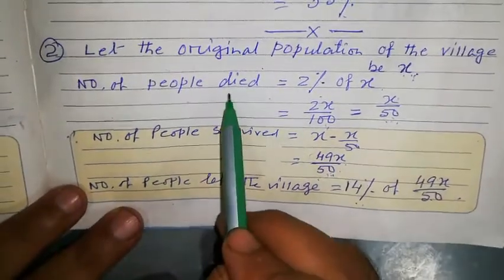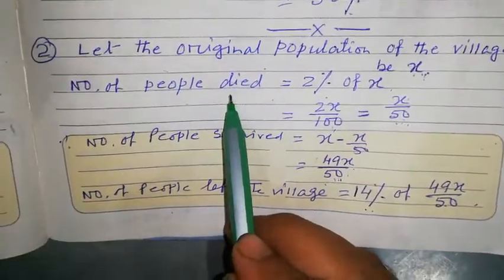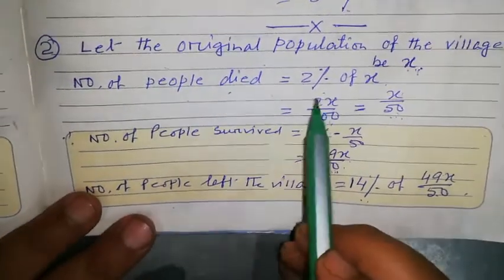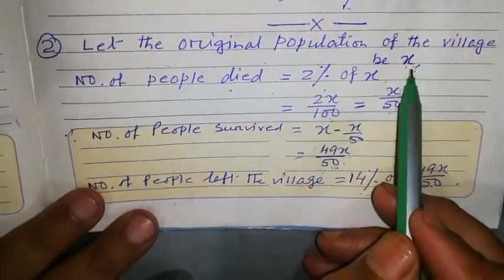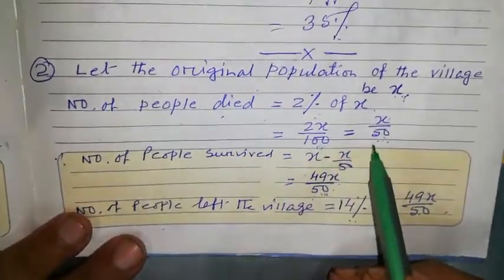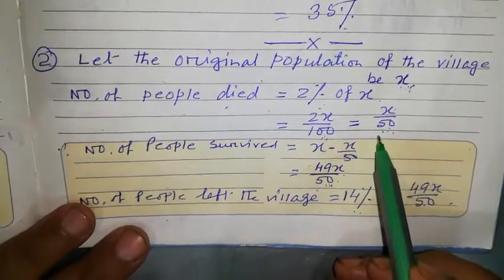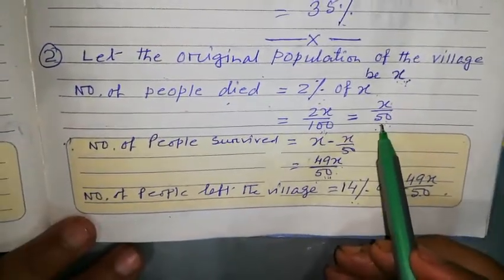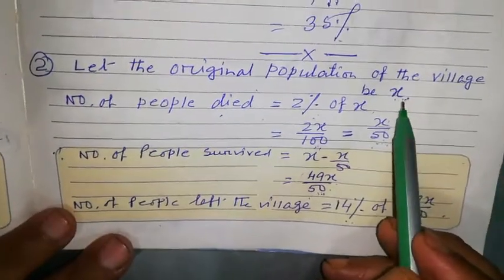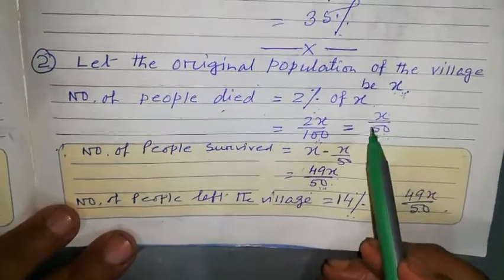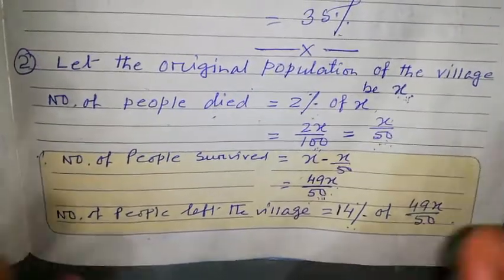Now what did the question say? 2% of the population are dead. 2% of what? The population, x. So will you be able to find how many people of the village died? That is x by 50. So the total population was x, and out of this total population, x by 50 people died.